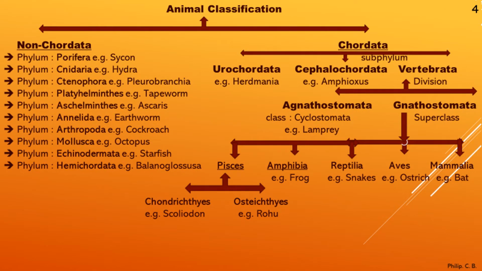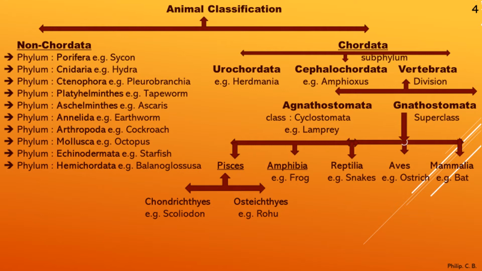Now coming to the next slide and the most important slide, as I told you in the earlier two videos as well, where this particular slide I'm repeating so as for you to learn and revise as well. So in animal classification, as you already learned, again we'll have a short recap as we did in the previous two videos as well. Non-chordata, chordata, non-chordata, phylum Porifera means pore-bearers. Now we'll be more familiar because we are doing this for the third time. That is the revision part of it.